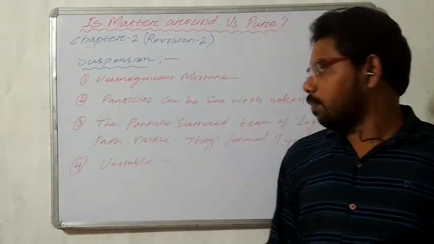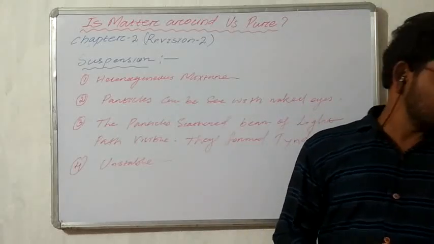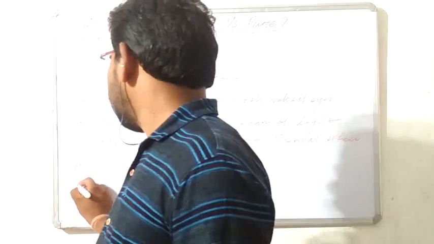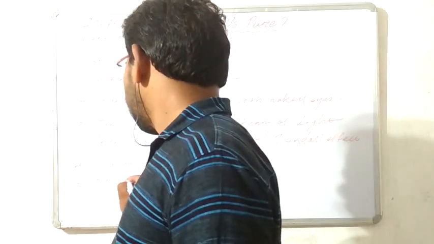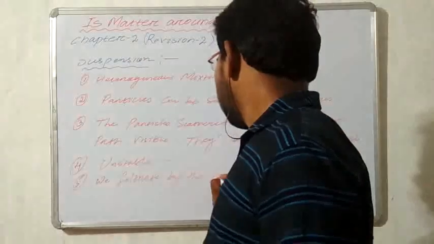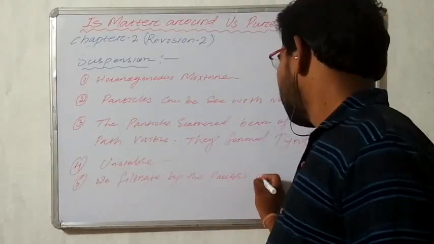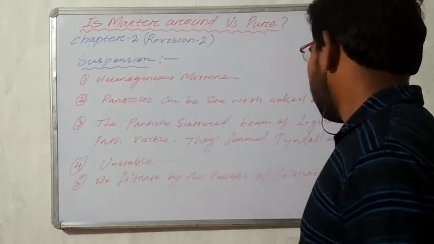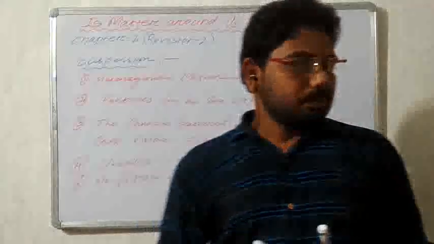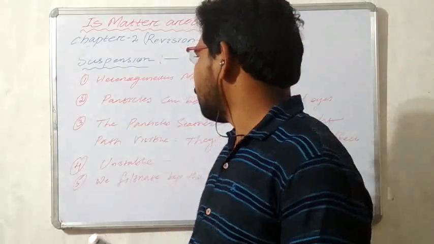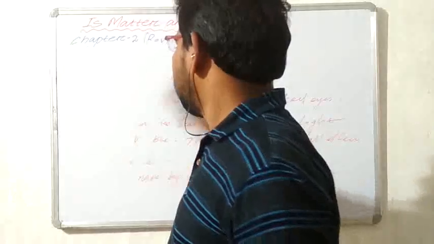And we can separate them by the process of filtration. These are some important properties of suspensions. This is the most important one, and a question will come.